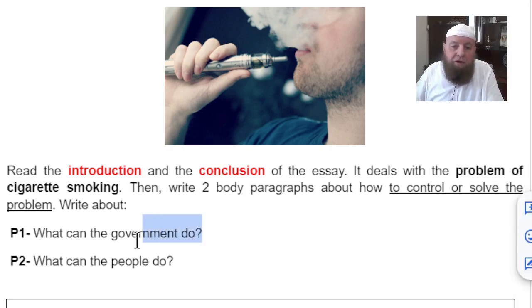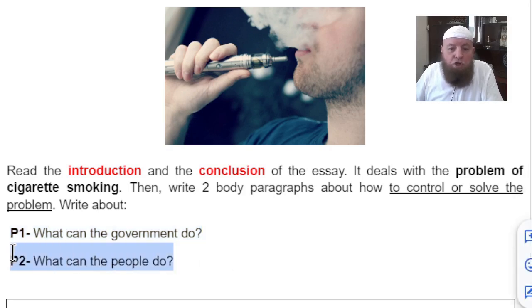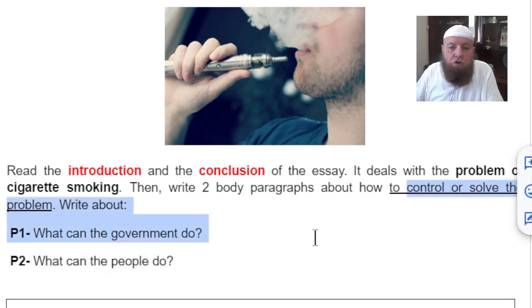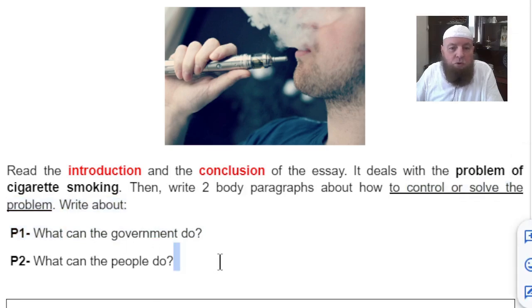The first paragraph, you talk about what the authorities can do, or the governments can do, to control or to solve the problem of cigarette smoking. And the second paragraph deals with what you can do, or what the people can do, to control or solve the problem of cigarette smoking.